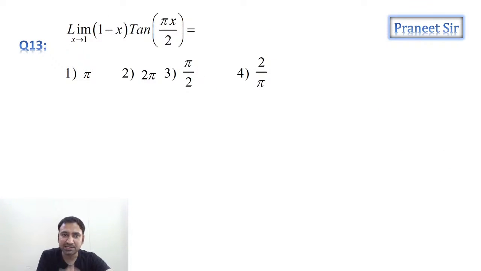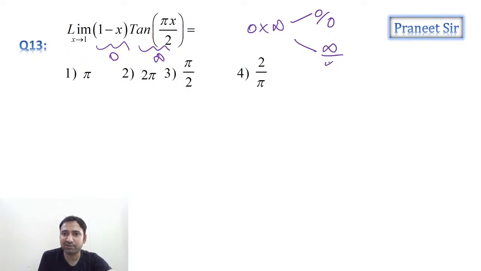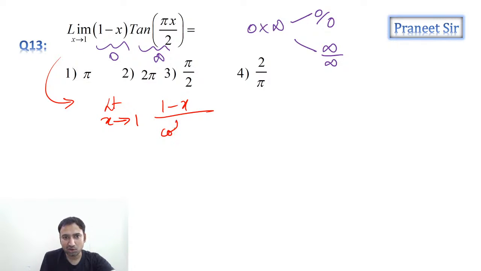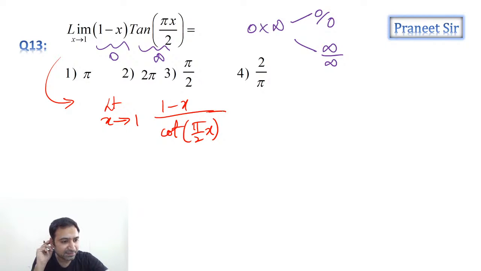Next question. See, this is like 0 into infinite we are getting, guys. So 0 into infinite, either we should convert it into 0 by 0 or infinite by infinite. How can we convert this into 0 by 0 or infinite by infinite, guys? Can we write it as limit x is tending to 1 minus x by cot of pi by 2 into x. Can I write it like this? Guys, can I write it like this?